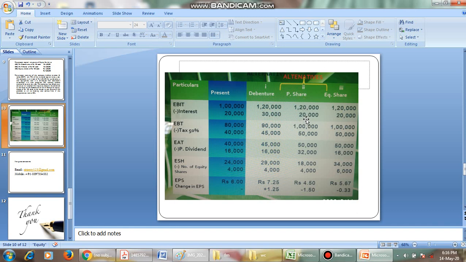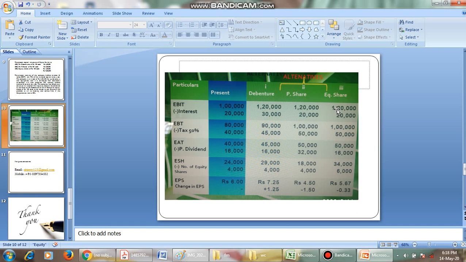Now we go for the second alternative, that is preference shares. Here also the EBIT is the same, 1,20,000 rupees, and the interest is 20,000, which gives us 1 lakh. After 50% tax, the preference dividends are 32,000, because it is preference shares. So the preference dividend has increased by 16,000, and the earnings available to shareholders is 18,000. Divided by 4,000, we get 4.50.